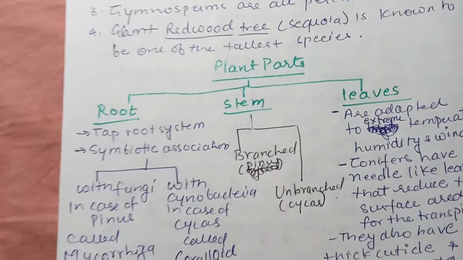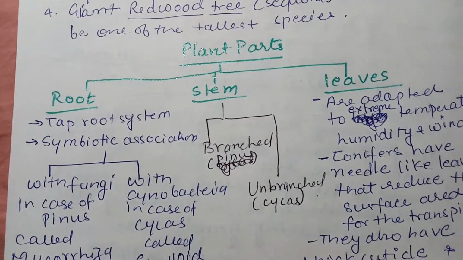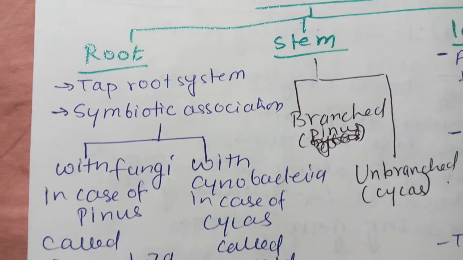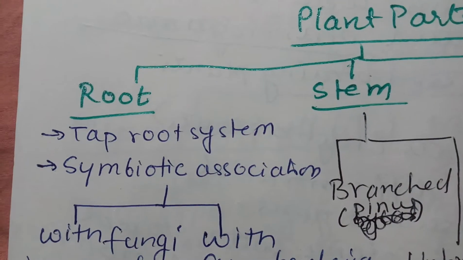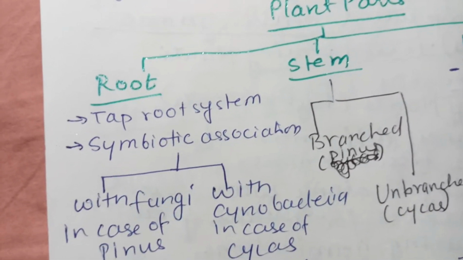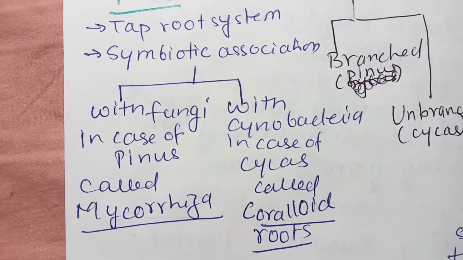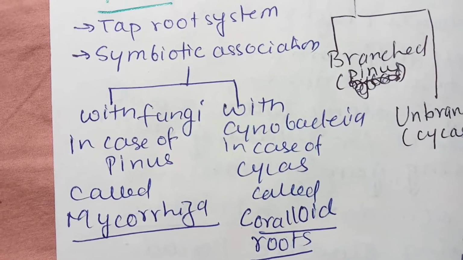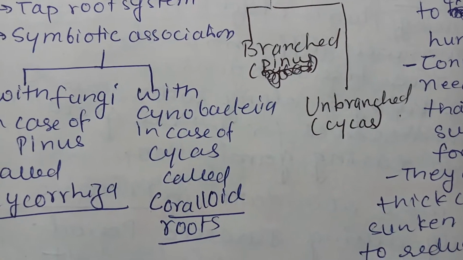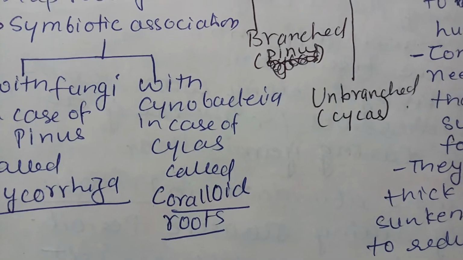Now, if you look at the parts of the plant, they consist of differentiated root, stem, and leaves. The root has a taproot system. Usually higher plants have a taproot system because they can penetrate deep into the earth to access water. They also have symbiotic associations with fungi, as in the case of Pinus, called mycorrhiza. They have symbiotic association with cyanobacteria, as in the case of Cycas, called coralloid roots.